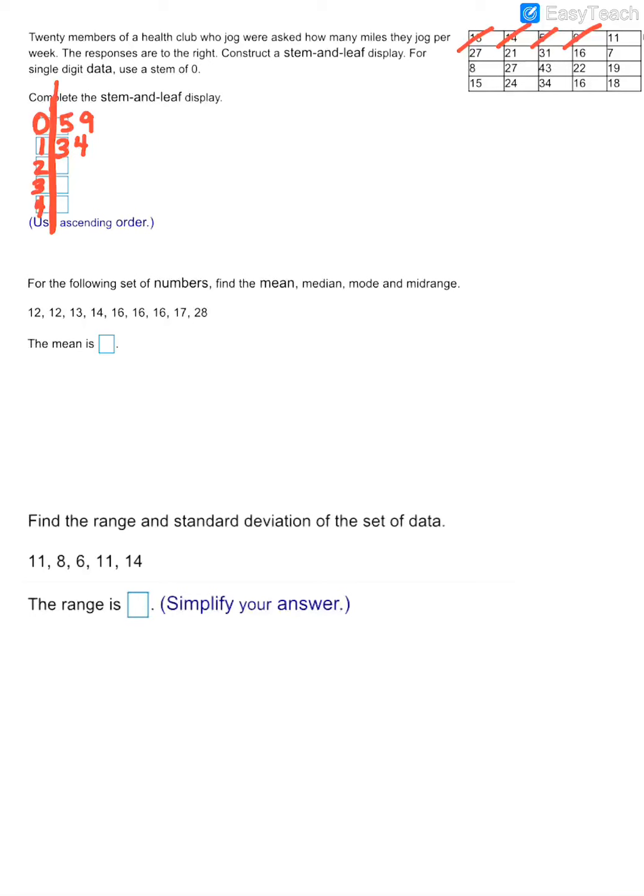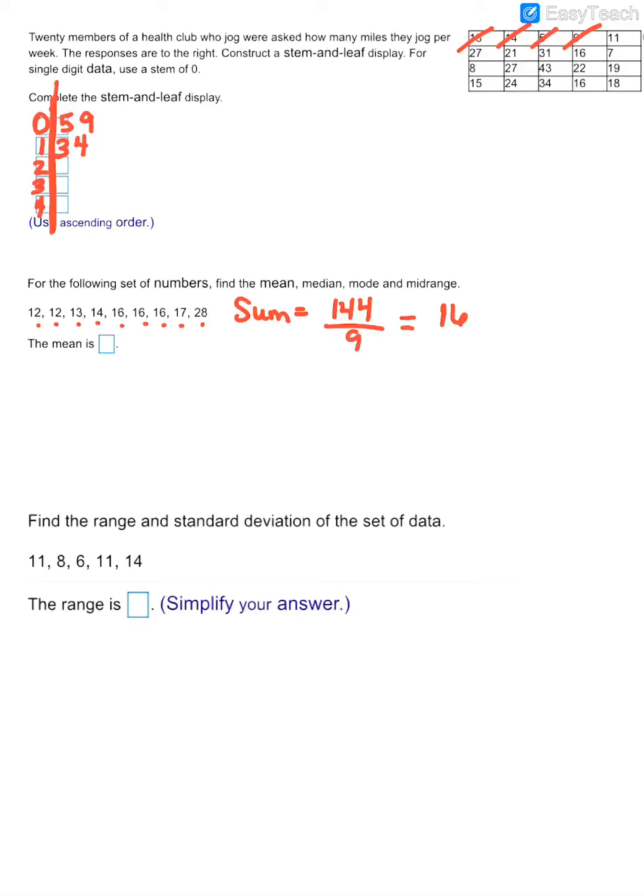Okay, with the next problem, when we're asked for mean, that's just your numerical average. So you're going to first add up all of those numbers, which if you want, you can do on a calculator, and then just be sure you show me that sum. So I'm adding them all up. And I get a total sum of 144, and then you divide by how many there are. So there are 1, 2, 3, 4, 5, 6, 7, 8, 9 different values. So 144 divided by 9 would give me an average of 16.